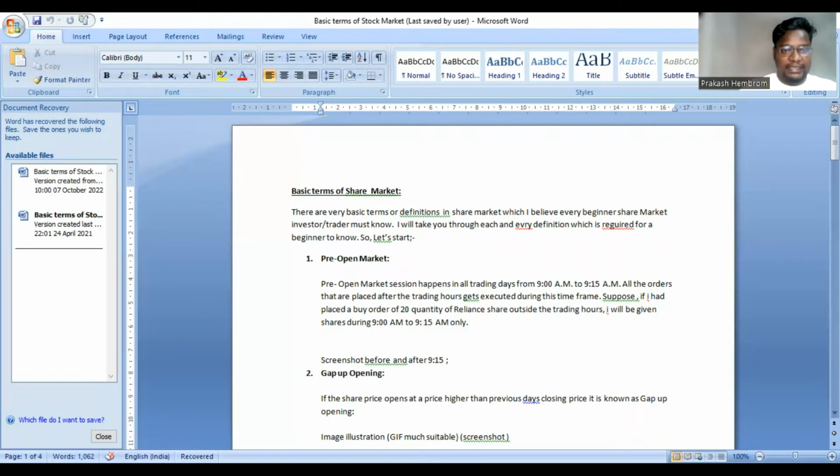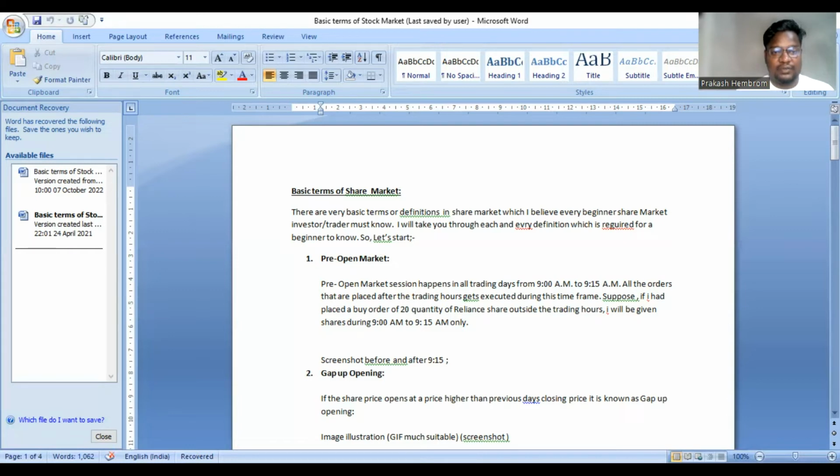So as I said, the pre-open market happens between 9 a.m. to 9:15 a.m. Generally, all the trades or orders get executed till 9:07 to 9:10 a.m. Here we have the pre-open order collection. So you can come at 9:07 or 9:08 a.m. and view this data and have an analysis about how the market will be going towards the day.